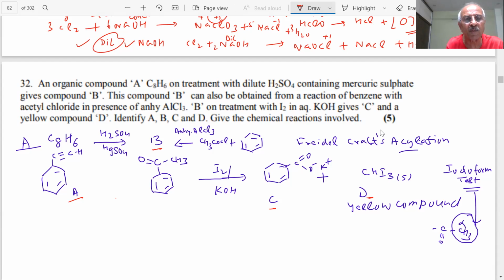If you don't give the reaction, then again problem. We have to show each and every reaction. He says, give chemical reactions. Reaction 1, reaction 2, reaction 3, and products. 5 marks. Half a mark may be given for different steps in the exam. We have to identify the products.